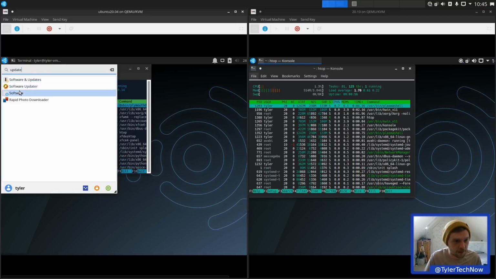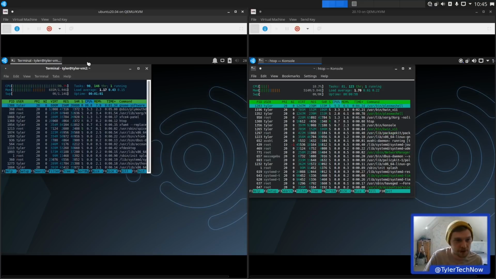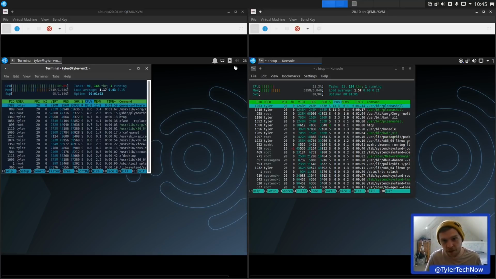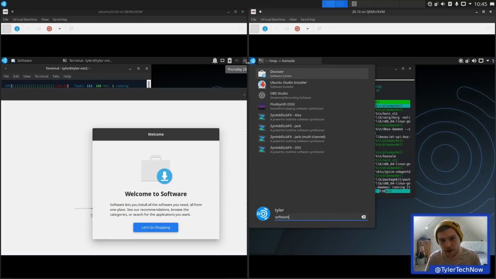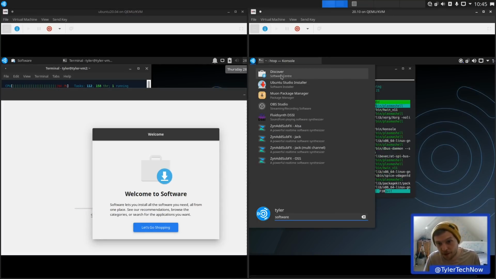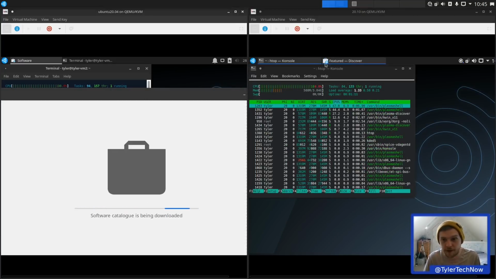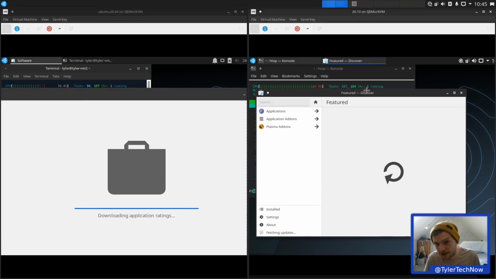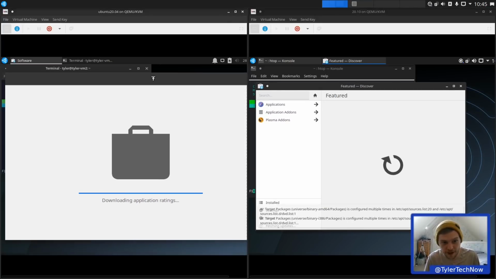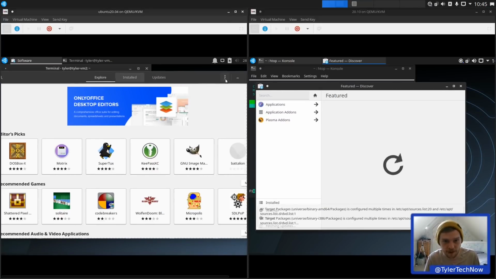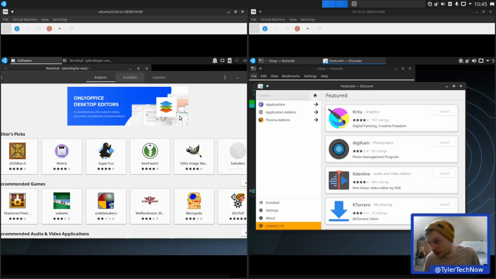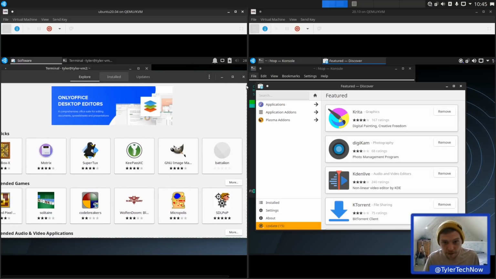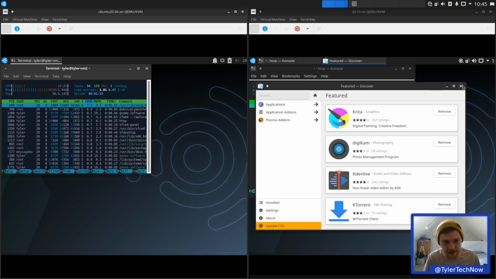So like on other versions of Ubuntu and stuff, your software store on here is going to be different to what you're going to get on your KDE desktop. So if we go to software on here, oh, we do have this, no, it's Discover like I thought, yeah. So we have the Discover software store, which you'll find on most sort of KDE desktops, which is where you're going to install your packages. And then on here you have the sort of, I think this is GNOME software perhaps. Yeah, I do believe this is GNOME software. So straight away the way you're going to be installing packages is going to be quite a bit different. I actually think I prefer KDE Discover though.